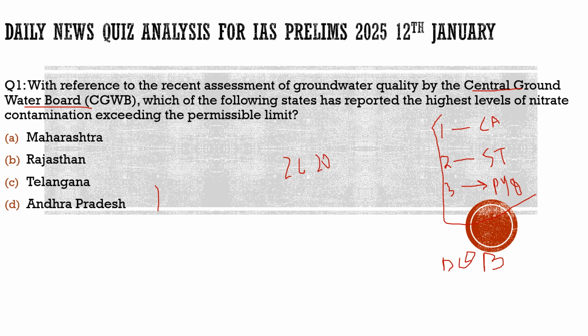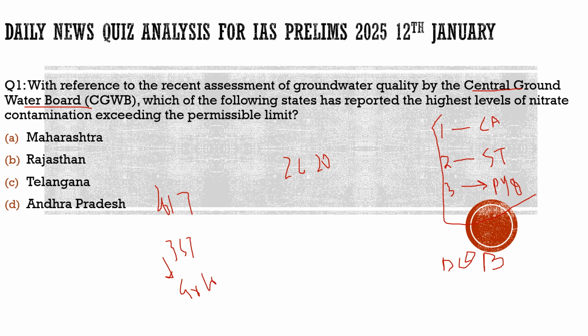It has compared these two assessments, and it has found out that in 2017 there were 357 districts which were highly polluted. Polluted in which sense? Polluted in groundwater. The groundwater in such districts was highly polluted. And in 2023, what does the report say now?